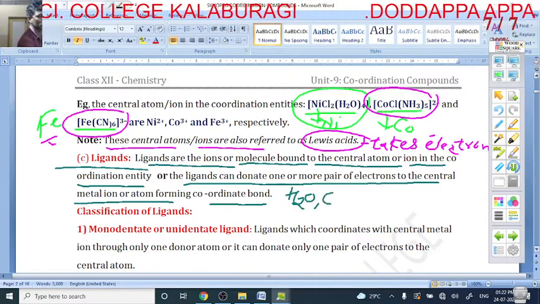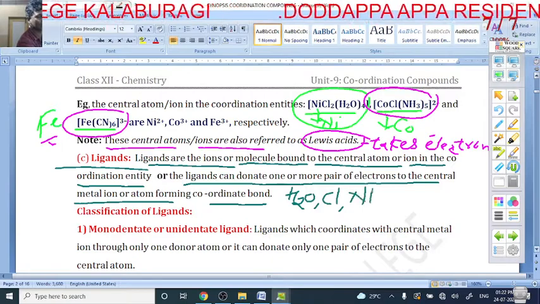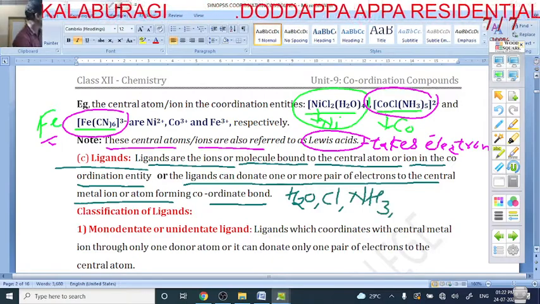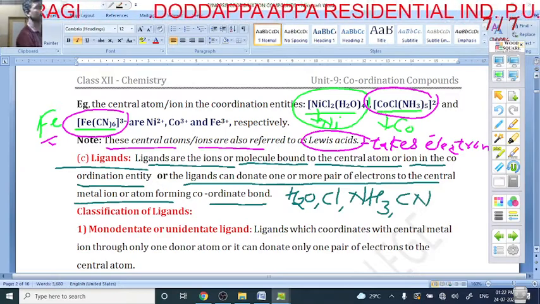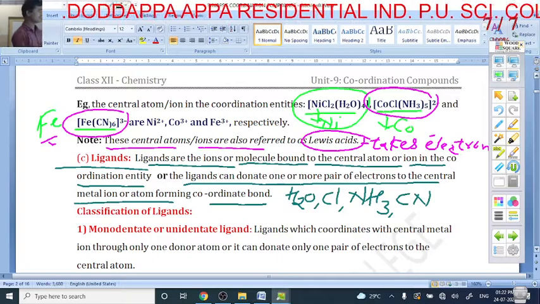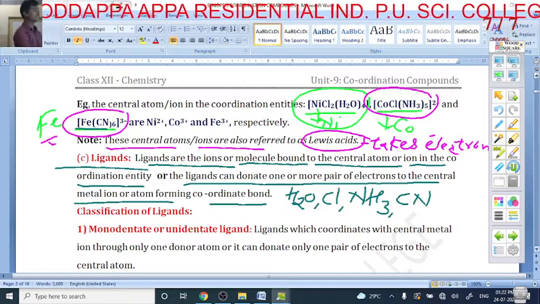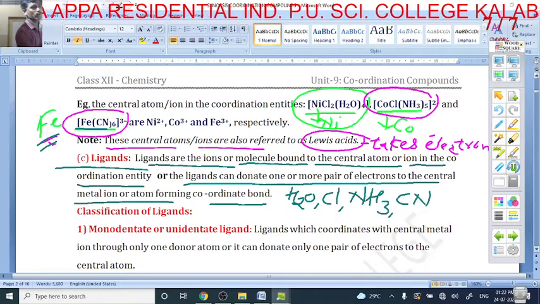ligand, and Cl is what? Ligand. And next here NH3 is also a ligand, and next here the cyanide is what? Ligand. Okay, in this coordination entity, nickel is the central atom, cobalt is the central atom, and iron is the central atom.